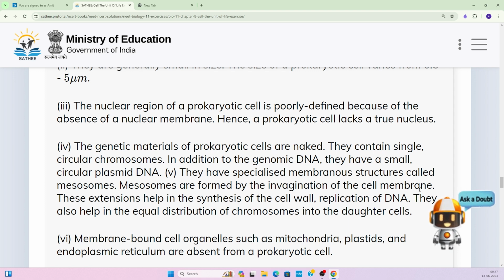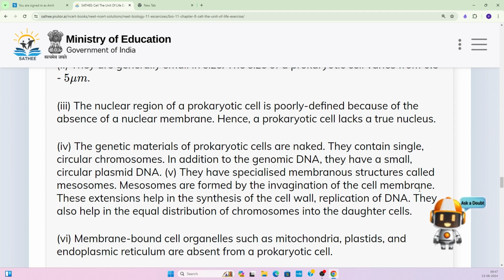So they have no true nucleus. Instead of it, it has a nucleoid structure. There is a region in which the circular DNA is present, and it is not bound by any membrane-like structure. So there is no true nucleus.